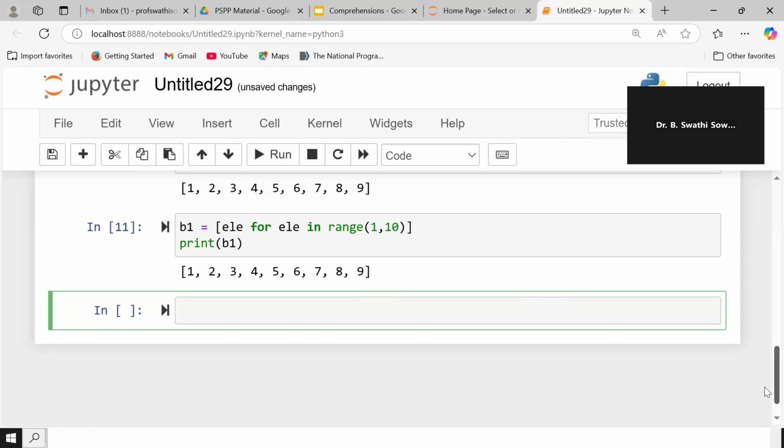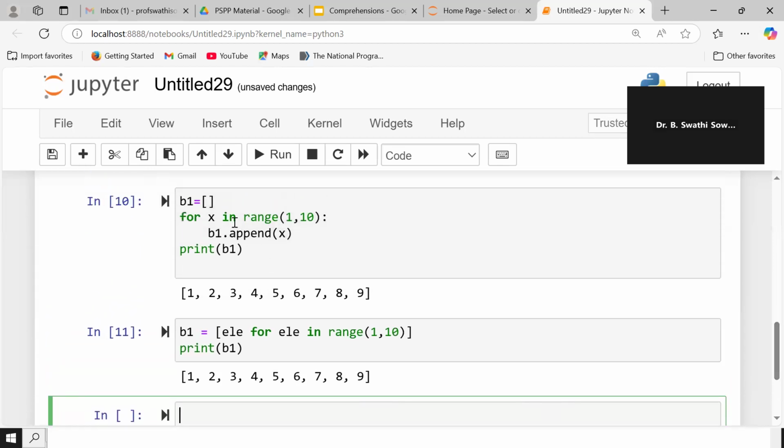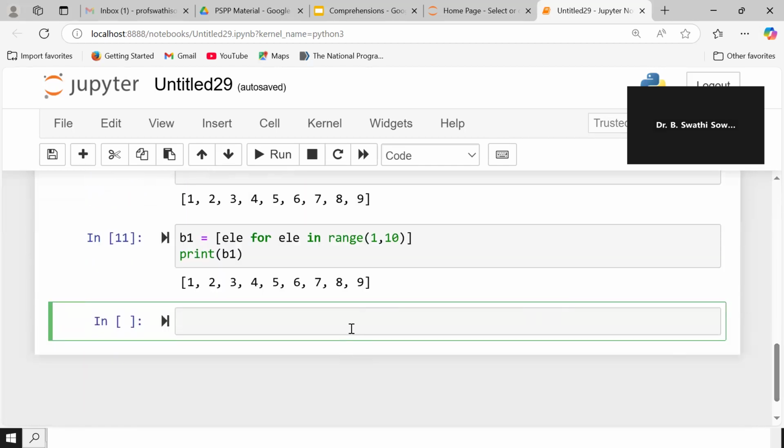So the same kind of code, if we want to append to an empty list whatever range elements we are specifying here, we can do using the list comprehension. What we have to do is take a variable like A, B or anything, equal to a list, open brace and close brace, and then internally write whatever element you want to store.